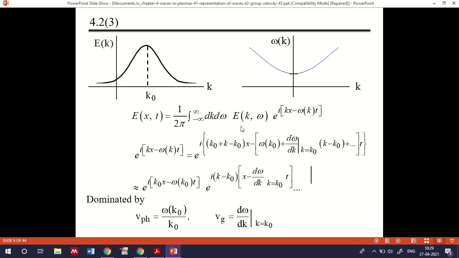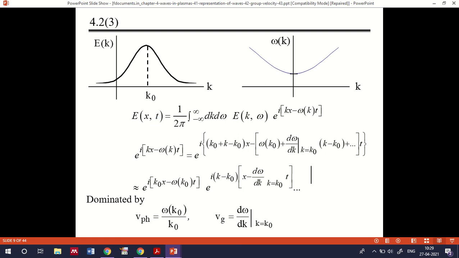So this is a representation of E of x,t. Here x is representing the position and t is the time. You can see on either side we represent the same equation, converted into wave vector and angular frequency terms. So we can call this a Fourier transform pair of the electric field. Details about the Fourier transform you may already have studied in mathematical physics.